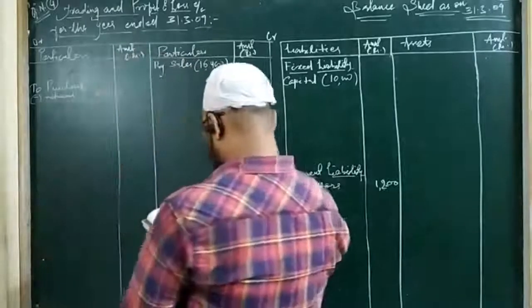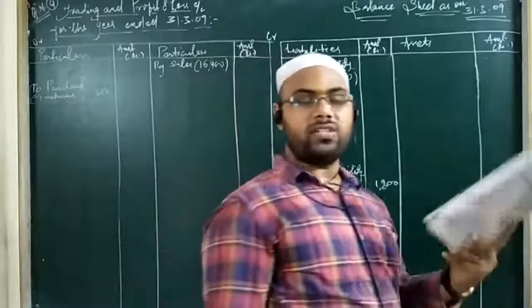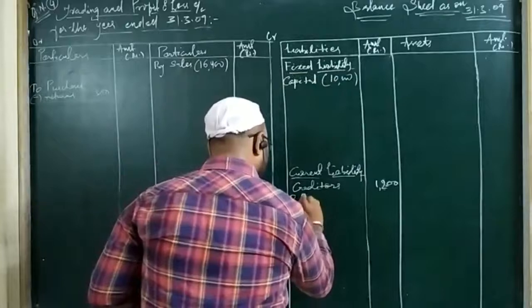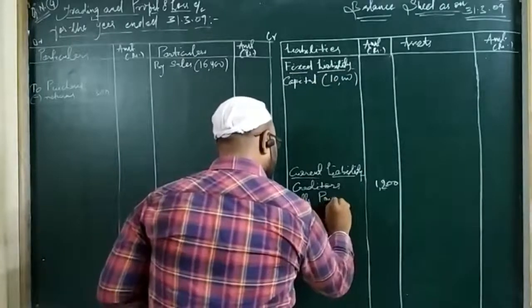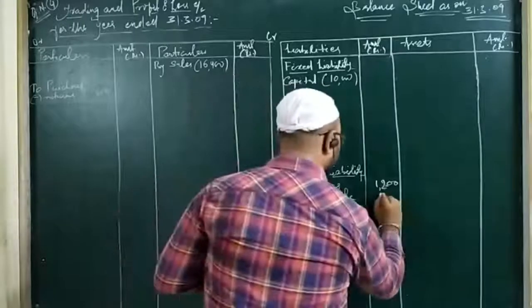Then we have bills payable. As you know, students, bills payable is a liability and it is a short-term liability which is taken to be a current liability. Bills payable is 500.